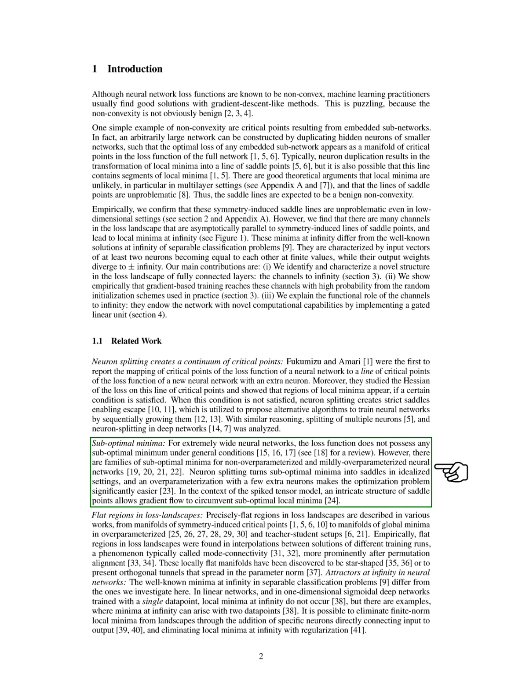Neuron splitting can turn these suboptimal minima into saddles in ideal scenarios, and adding a few extra neurons can simplify the optimization process. In the context of the spiked tensor model, a complex structure of saddle points helps gradient flow avoid suboptimal local minima.